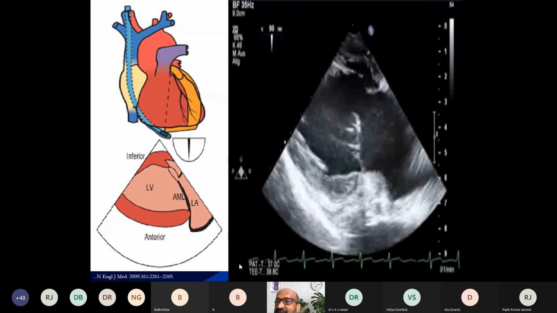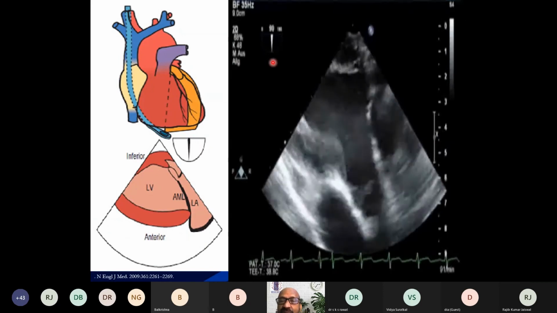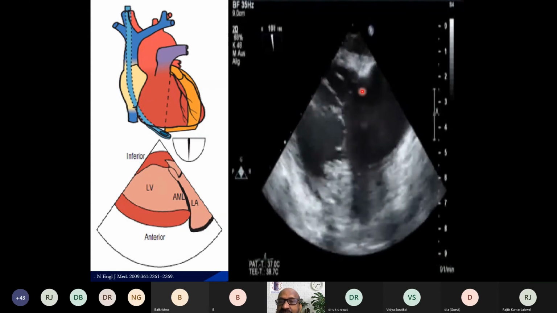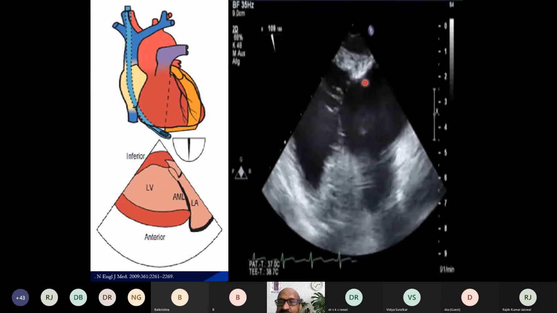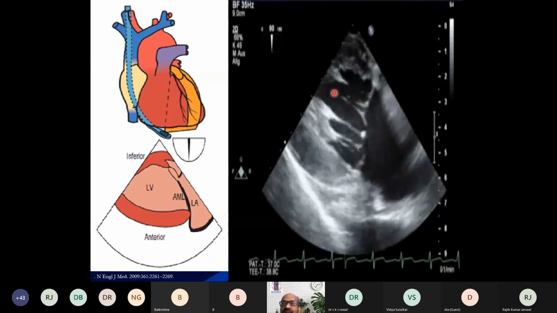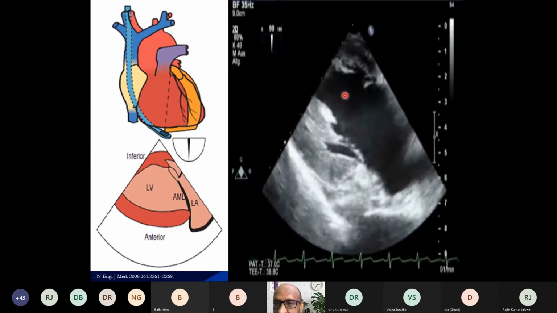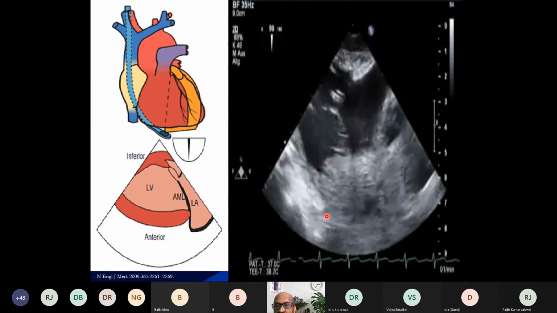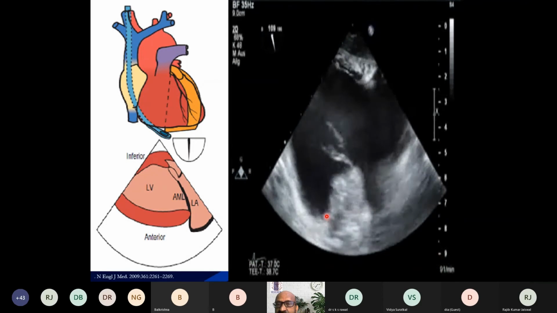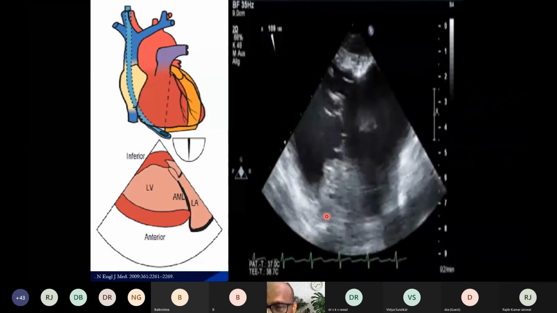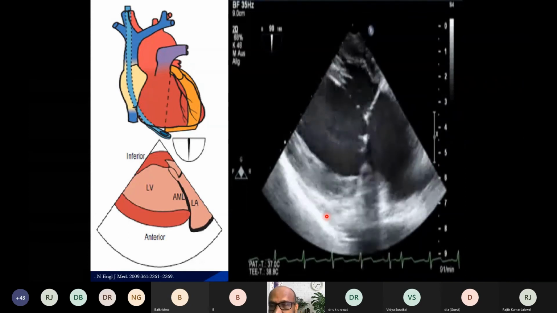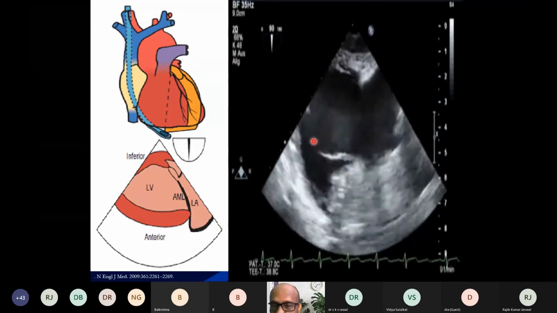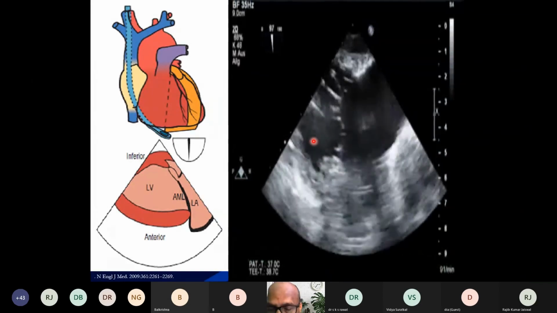The next view is the transgastric two-chamber view. You increase the multiplane angle to about 90. You see the left atrium, left ventricle, and the mitral valve, the anterior mitral leaflet, posterior mitral leaflet. And the importance of this view is that the chordae tendineae and papillary muscles are very well visualized because of the fact that the echo beam is perpendicular to the structures we are examining. So the chordae tendineae and the papillary muscles can be easily seen, clearly visualized. You can see that here. And hence the importance of this view whenever you want to assess the subvalvular pathology.